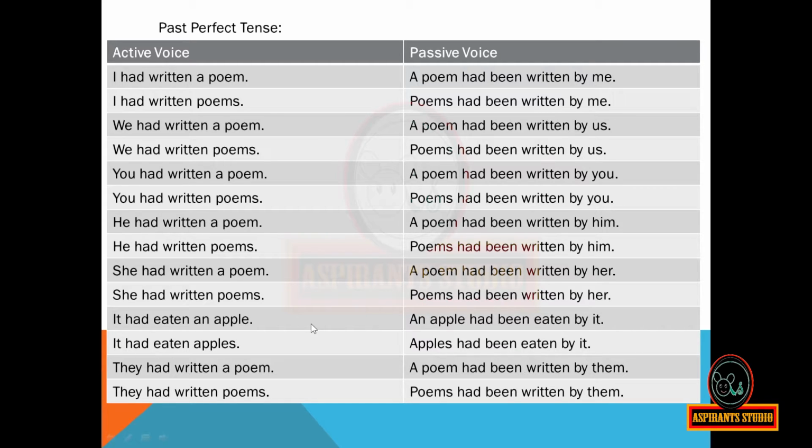It had eaten an apple. An apple had been eaten by it. It had eaten apples. Apples had been eaten by it. They had written a poem. A poem had been written by them. They had written poems. Poems had been written by them.